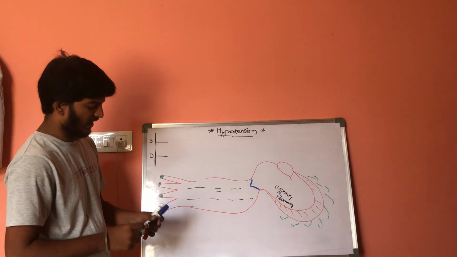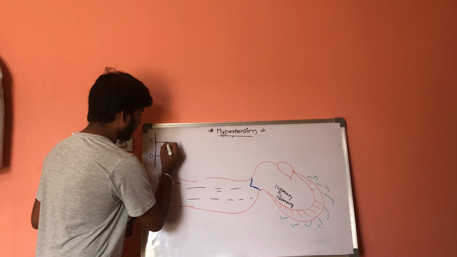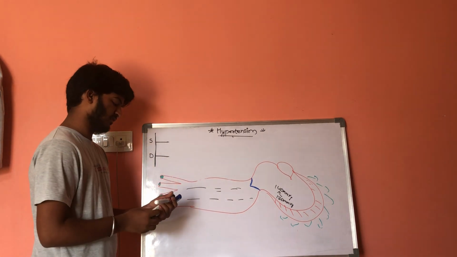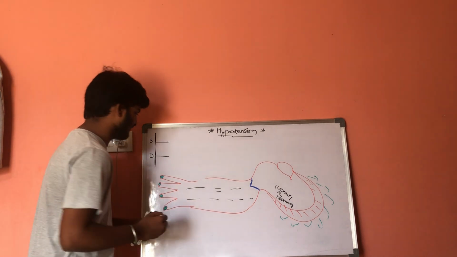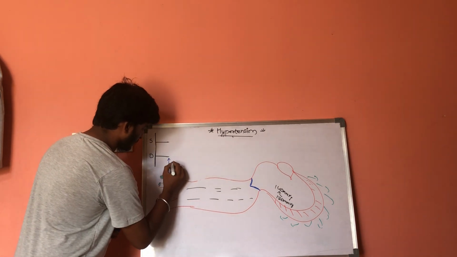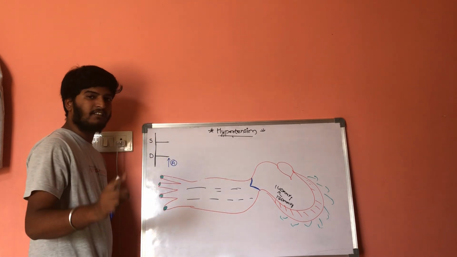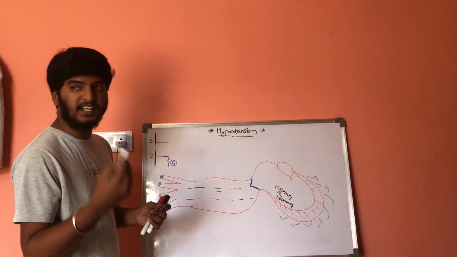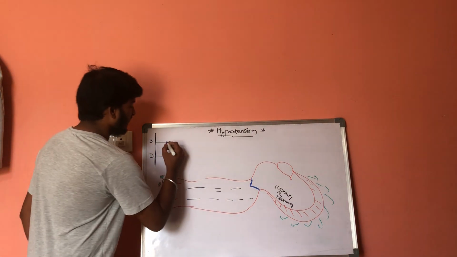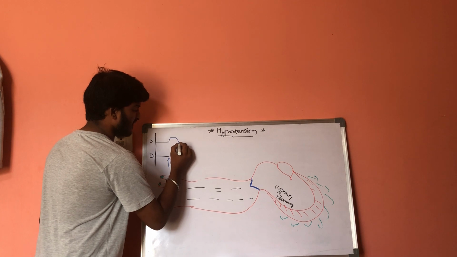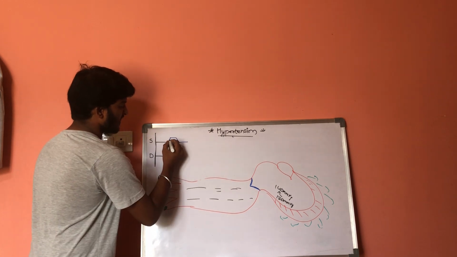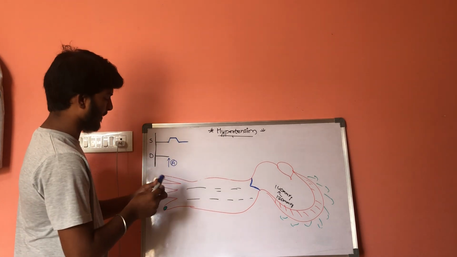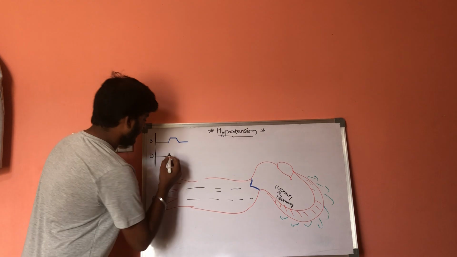Now let us consider one drug, drug A. The function of this drug A is that it will increase the graph like this, but the diastolic value will be as usual.